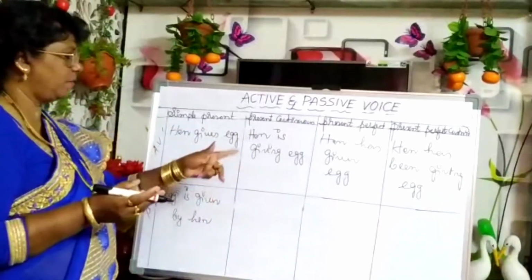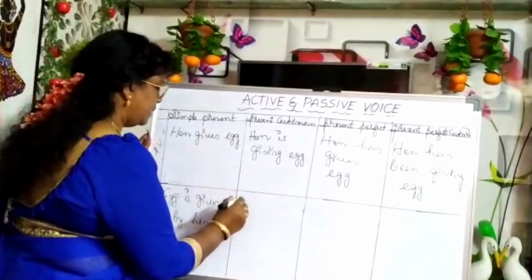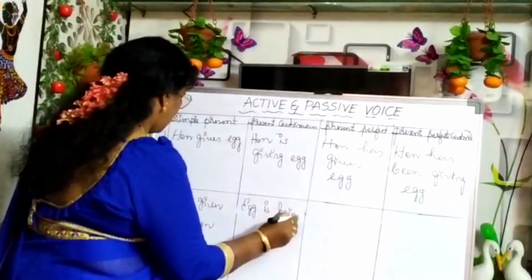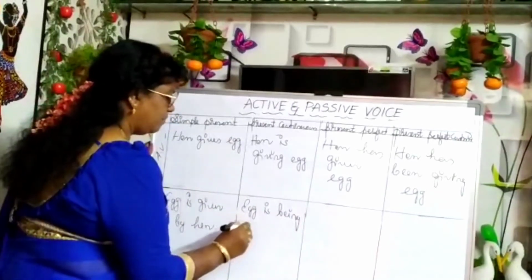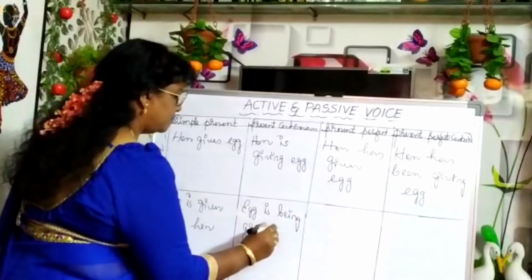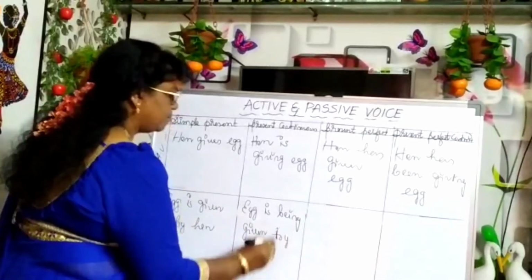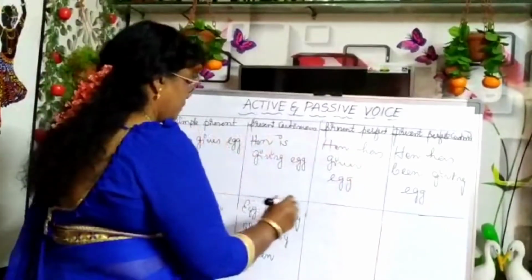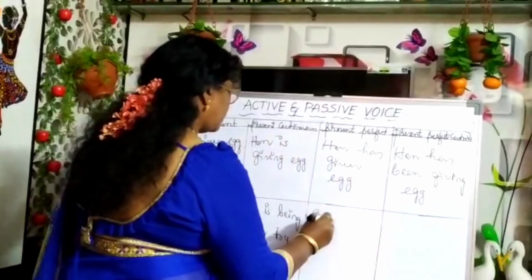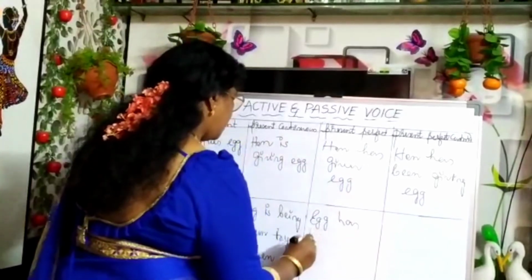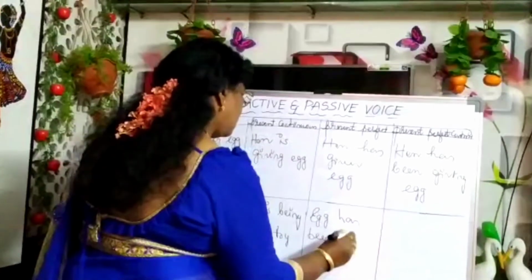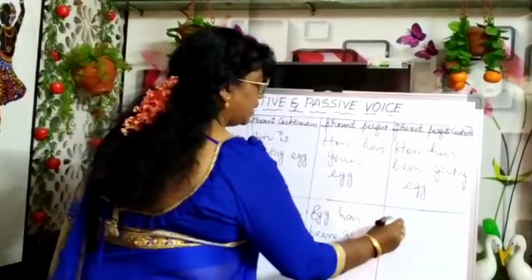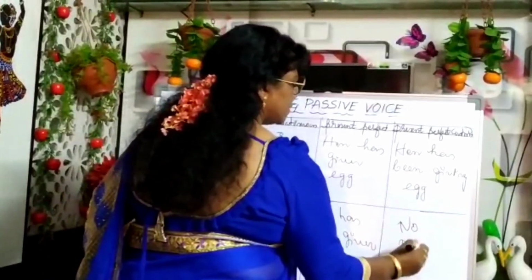Being. Egg is being given by hen. Here we have to use has been or have been. Egg has been given by hen.